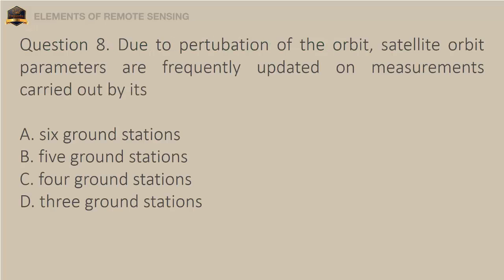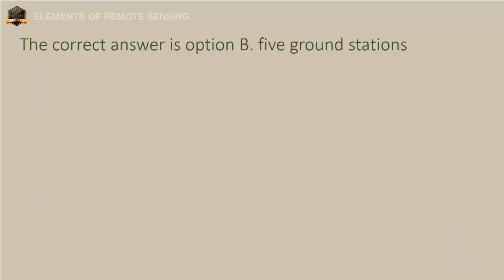Question 8. Due to perturbation of the orbit, satellite orbit parameters are frequently updated based on measurements carried out by its: A. 6 ground stations. B. 5 ground stations. C. 4 ground stations. D. 3 ground stations. The correct answer is option B, 5 ground stations.